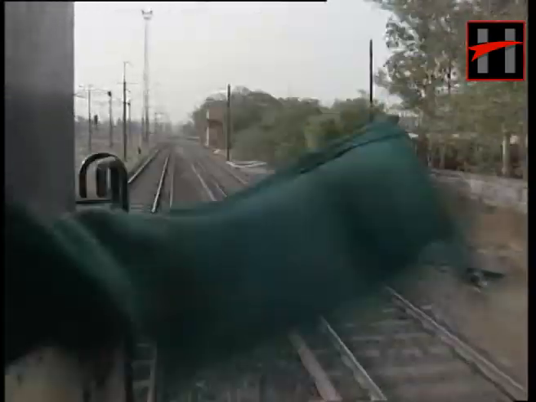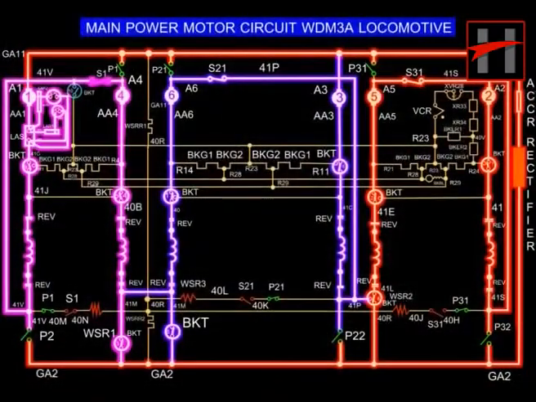At speeds below the specified loco track speed, higher torque is required. To achieve this, the traction motors are connected in 2 series 3 parallel combination through 3 series power contactors, each having 2 traction motors in series across the traction alternator. This is called the series parallel or 2S3P combination.